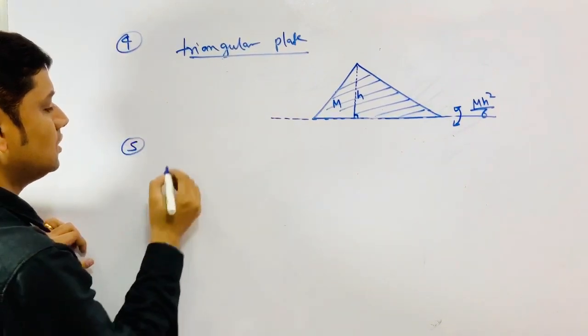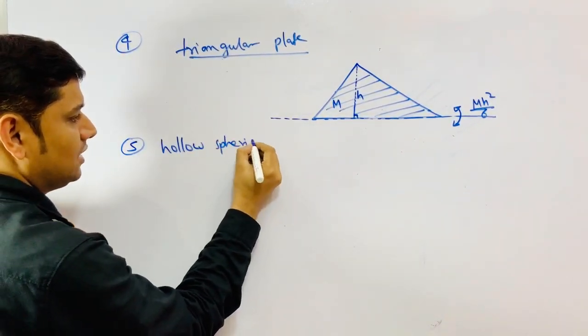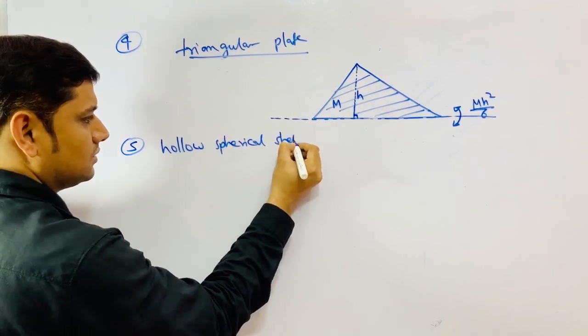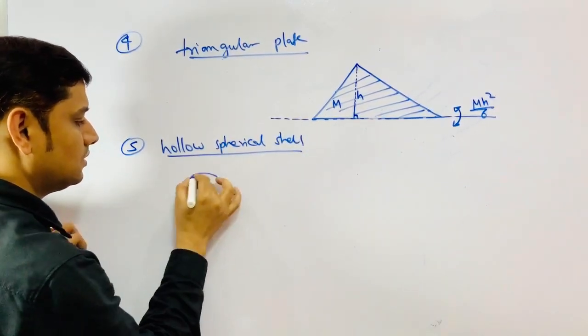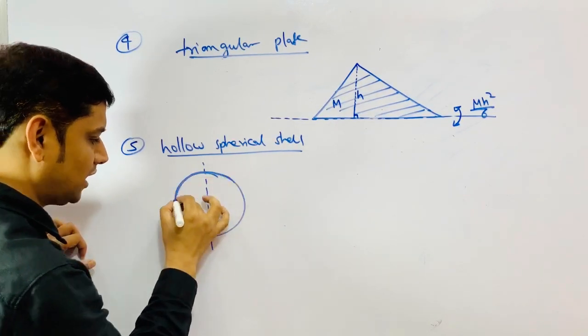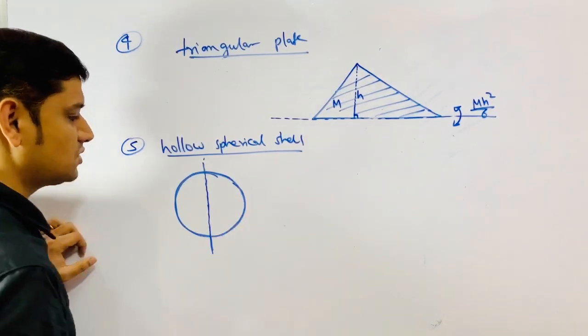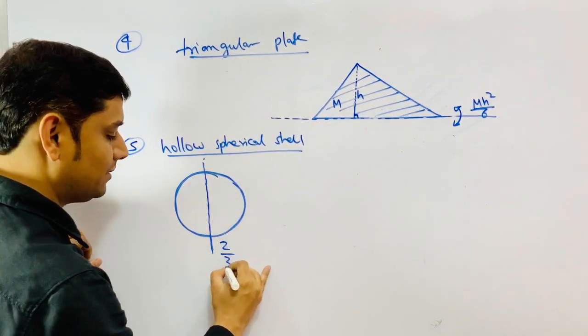Fifth, hollow spherical shell. About this diameter, all the mass is located here. Hollow spherical shell. That is 2 by 3 mr square.